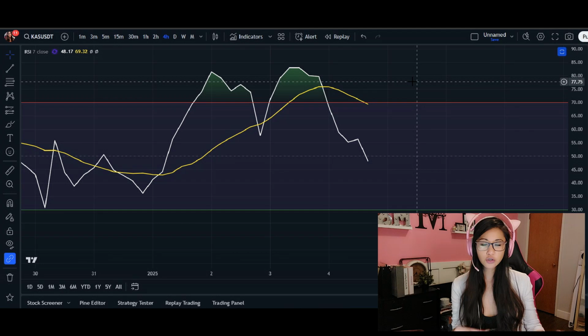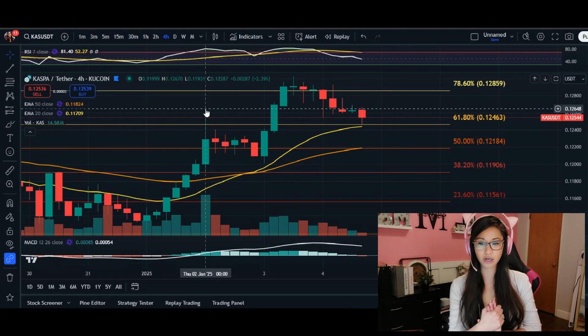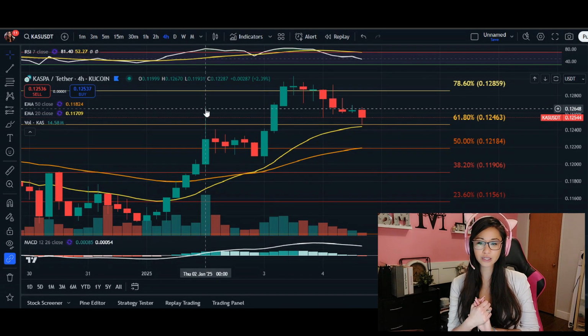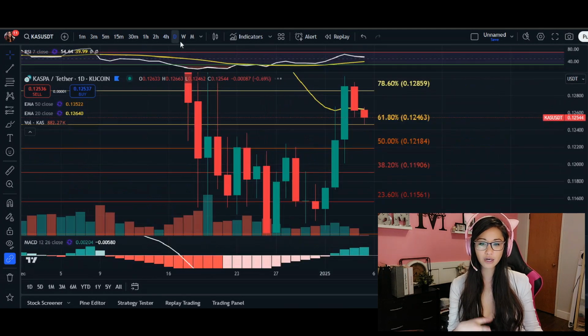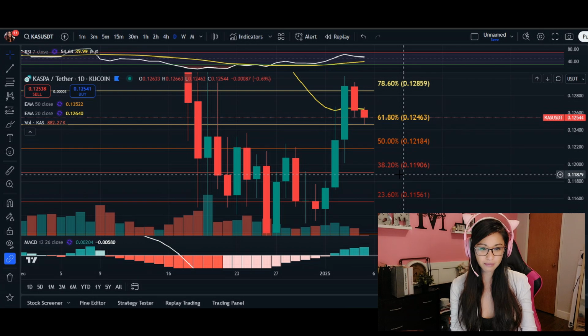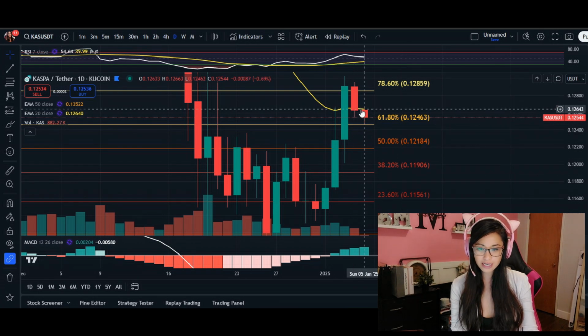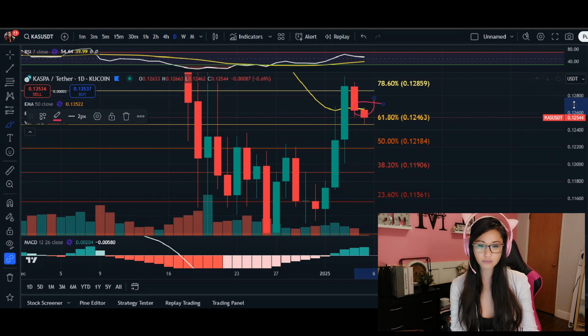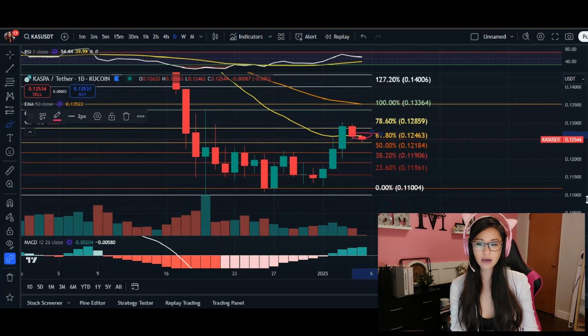Now, potential breakout scenarios here for KAS, if we revisit the daily time frame: for KAS to regain bullish momentum, it does need to break above our 20 moving average on the daily time frame, roughly around 12 cents, and push closer to the 50 moving average, given that we have an uptick in our volume.